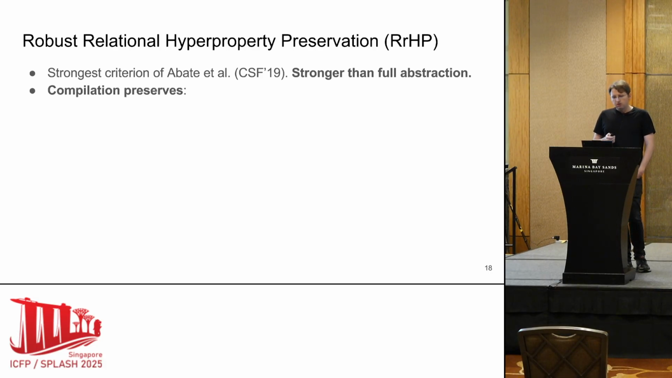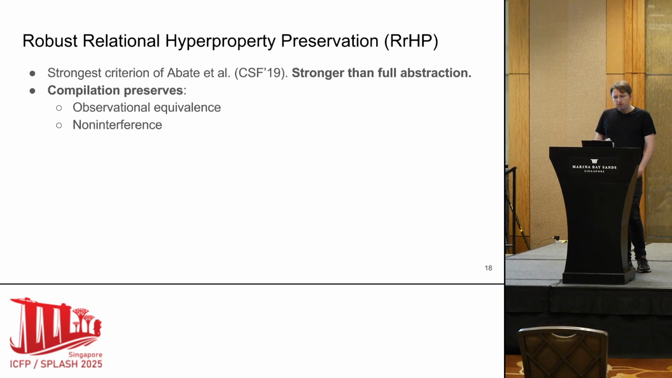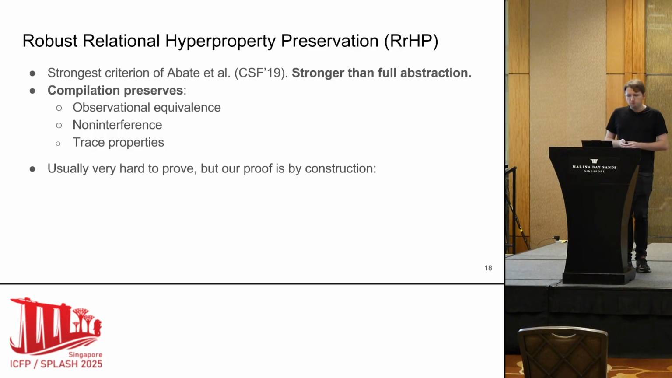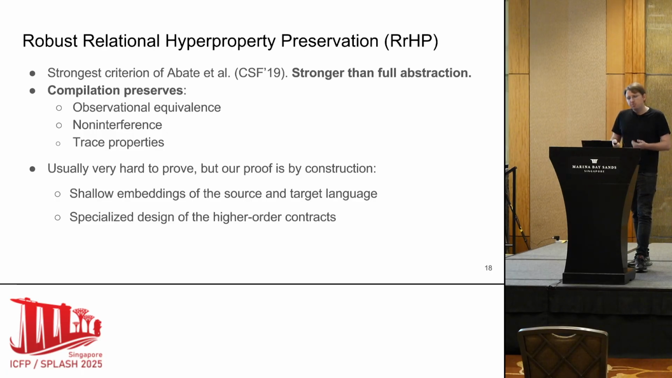So compilation, in our case, preserves observational equivalence. This is what full abstraction gives us. But our criterion also gives us that it preserves non-interference, and it also preserves trace properties. And it's usually very hard to prove, but our proof is by construction. We use shallow embeddings for the source and target language, and we have a specialized design of the higher order contracts.